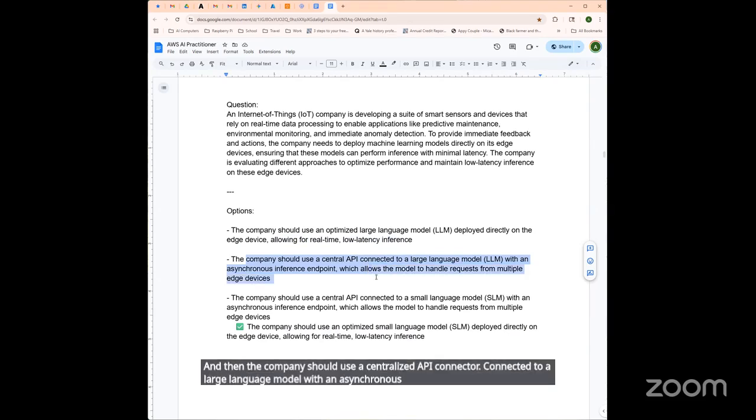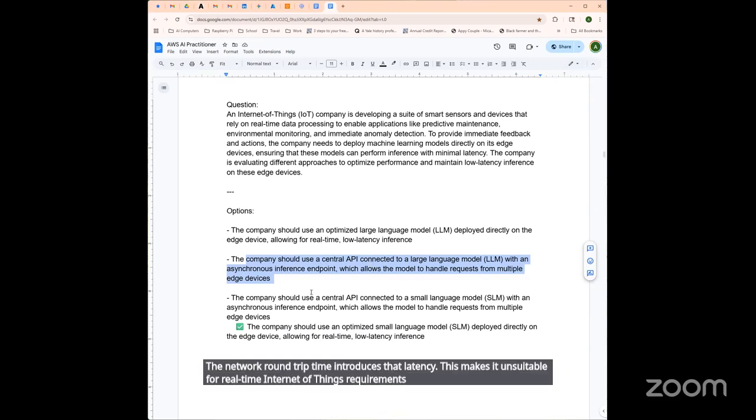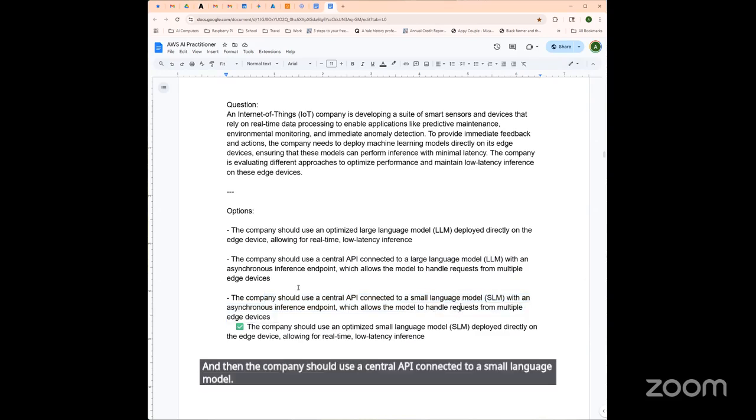Okay, so while offloading compute helps, the network round trip time introduces that latency. This makes it unsuitable for real-time Internet of Things requirements. And then the company should use a central API connected to a small language model. So this is almost there.